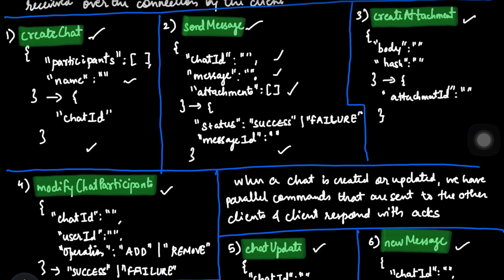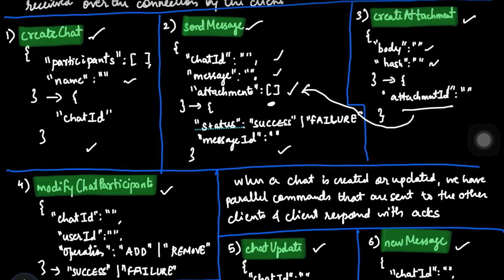Now the third thing is create attachment. This is just a simple command. Before attaching any attachment over here, we will need to execute this command where we create the attachment, we give the body, we give the hash, and in return we get the attachment ID. The same attachment ID is sent over in this array. So this is just a command to create the attachment.